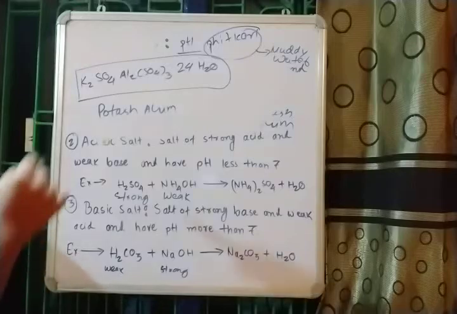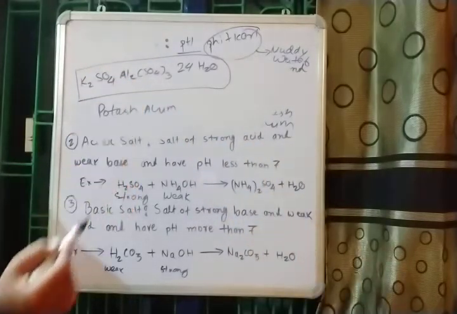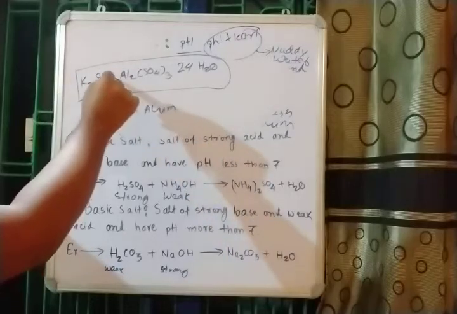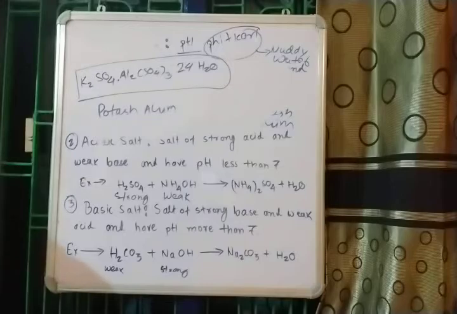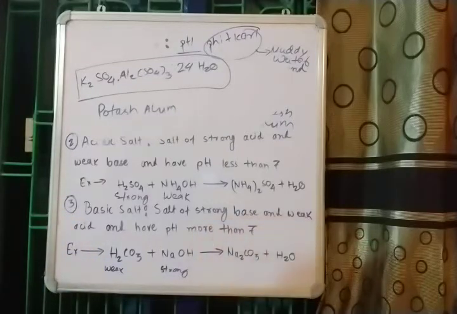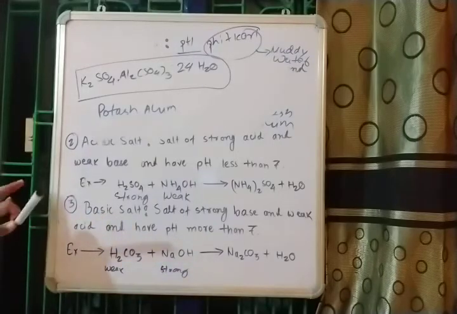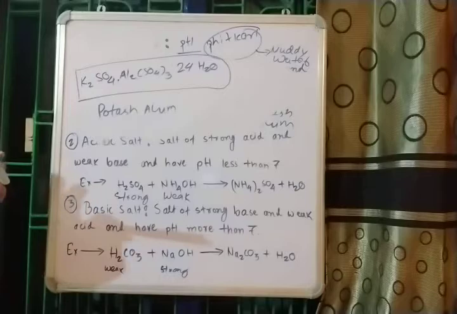So as you can see here, we have two different kinds of salts. We have K2SO4, potassium sulfate, and then we have Al2(SO4)3, aluminium sulfate. So two different kinds of salts are present in the same structure. That is why it is called double salt. And at the end we have something called complex salt. And if you need to know more about that classification, you can go through different reference books. It is very nicely explained there. Okay, so I will stop the classification here.